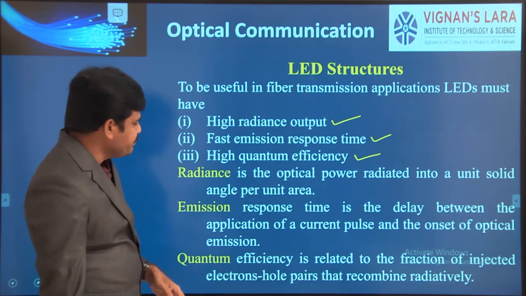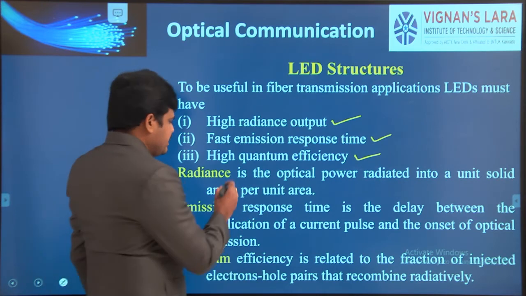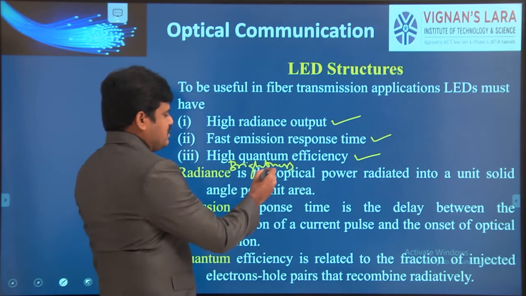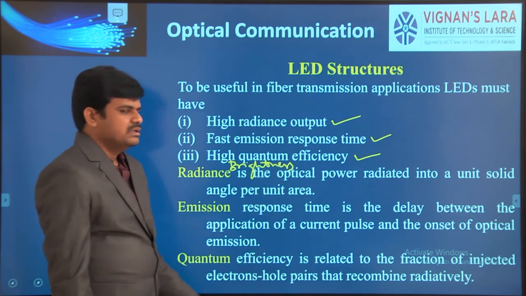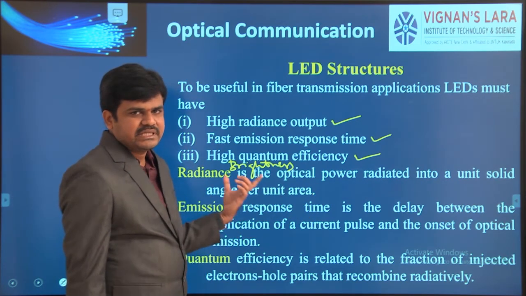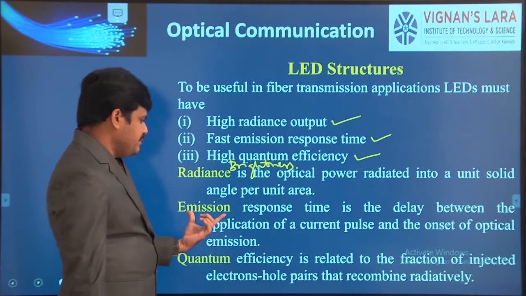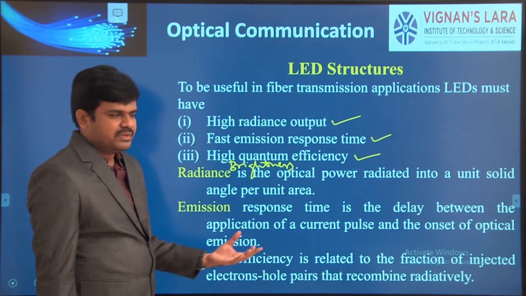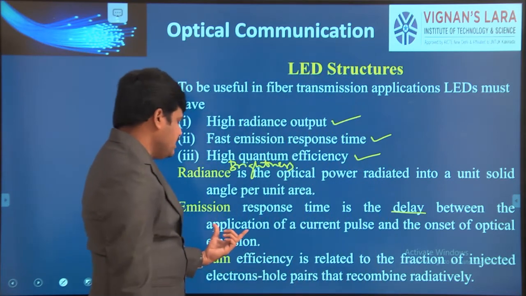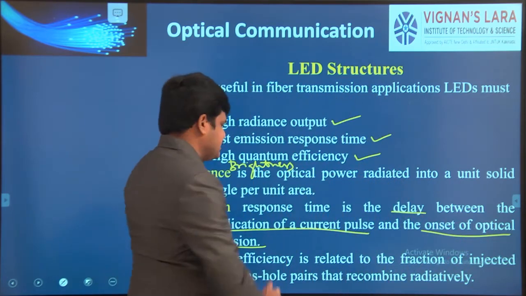What is the radiance? Radiance is nothing but brightness. Radiance or brightness, both are same. It is the optical power radiated in a unit area. Emission response time is nothing but a delay between the application of the current pulse and the emission of the light.